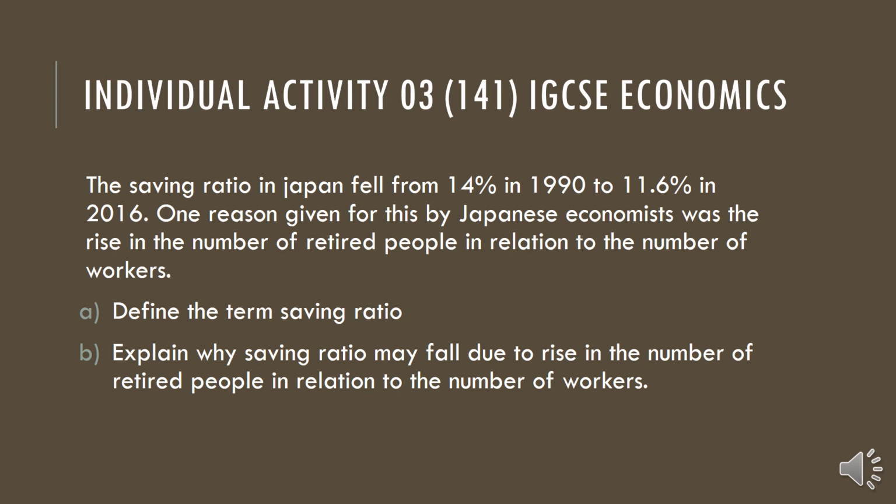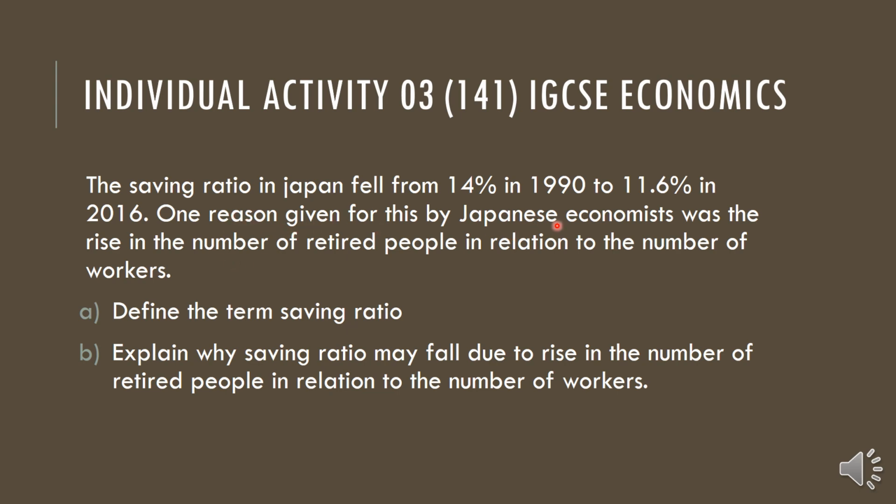Then the next activity. In this activity, the saving ratio in Japan fell from 14% in 1990 to 11.6% in 2016. That means the proportion that people are saving is reduced. Previously it was 14%, but now they are saving only 11.6%.